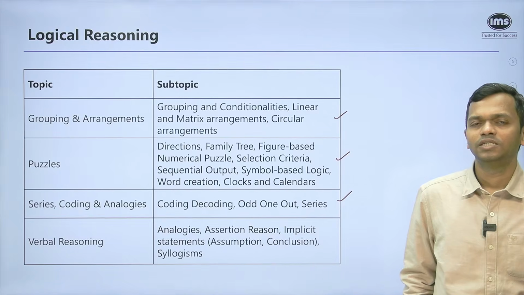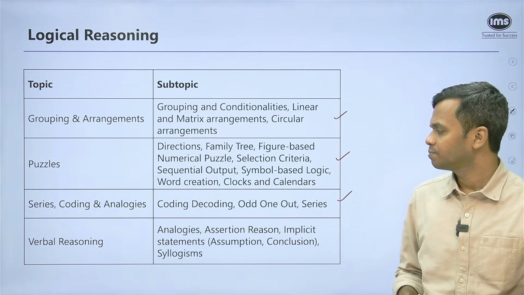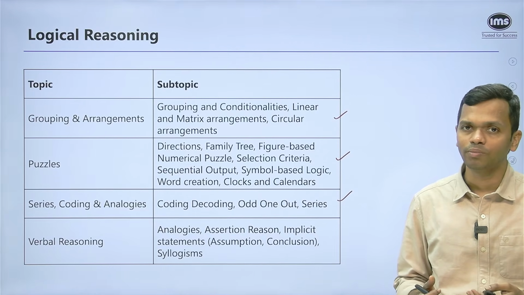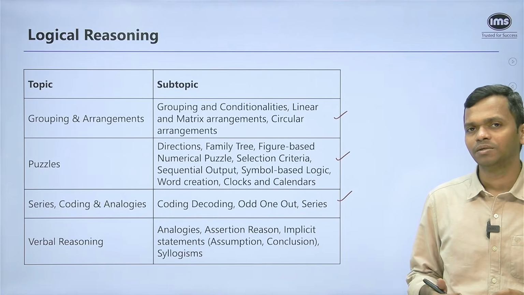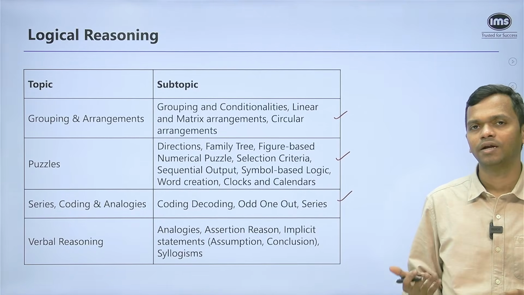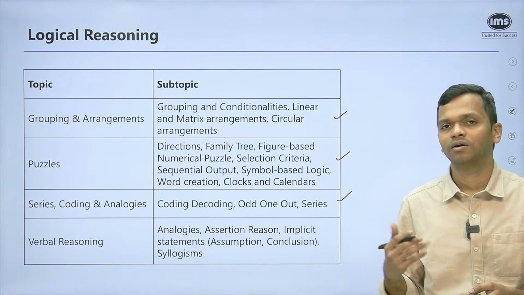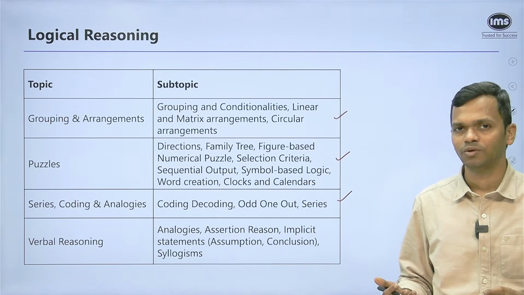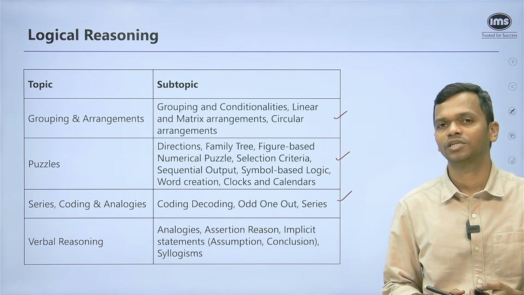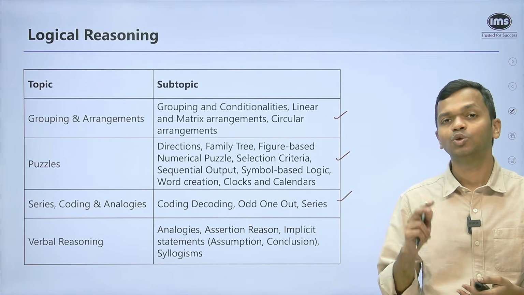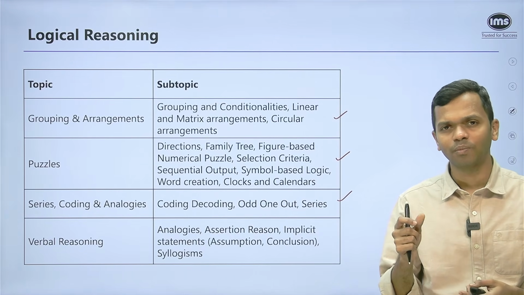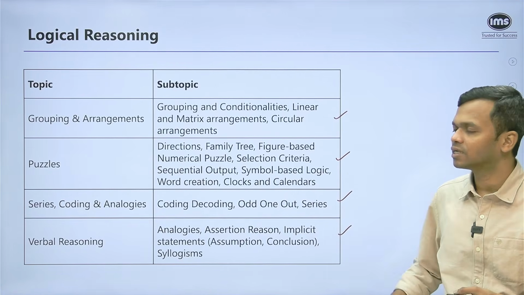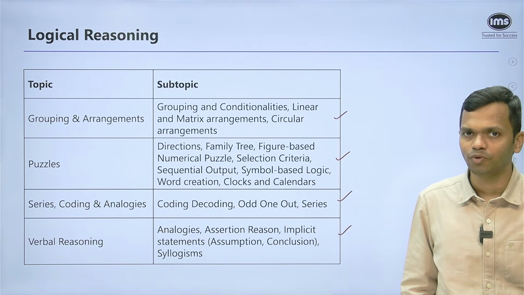And then when it comes to verbal reasoning, that is also included as part of logical reasoning. You have questions on analogies, assertion, reason question, that is again a very commonly seen question type. You have implicit statements that can be again assumptions, conclusion, and then syllogisms. Syllogisms can be, you can have 3 statements, you can have 4 statements. There have been difficult versions of syllogism questions in the past, that which of the following conclusions can be drawn from exactly 2 statements, right? So that adds to the complexity of the question. But otherwise, if you practice syllogisms, you should be fine. So these are the areas within logical reasoning that you need to focus on.